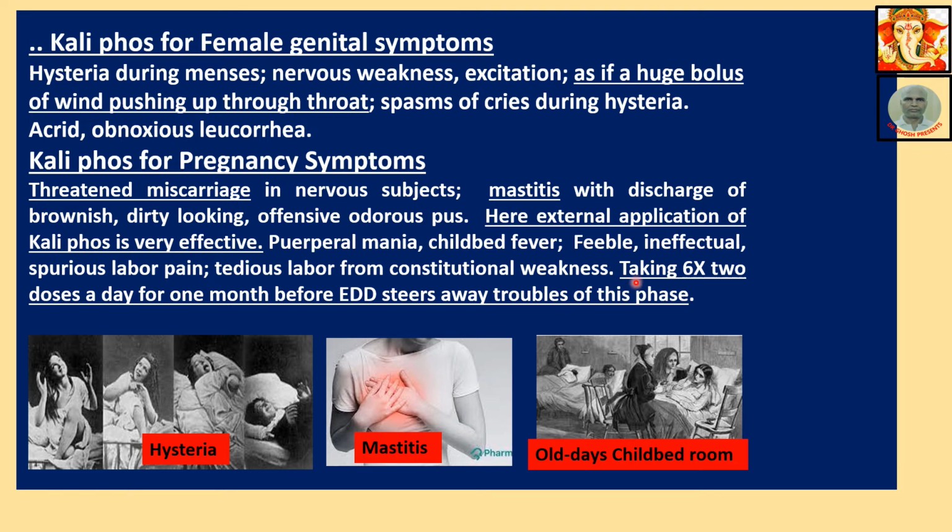Here the remedy is this: taking 6x, 2 doses a day, 1 month before EDD. EDD means expected date of delivery. Before the expected date of delivery, ask your patient to take 6x KP, 2 doses a day for 1 month. Then this spurious labor, this tedious labor will not be there. The labor will be easy.